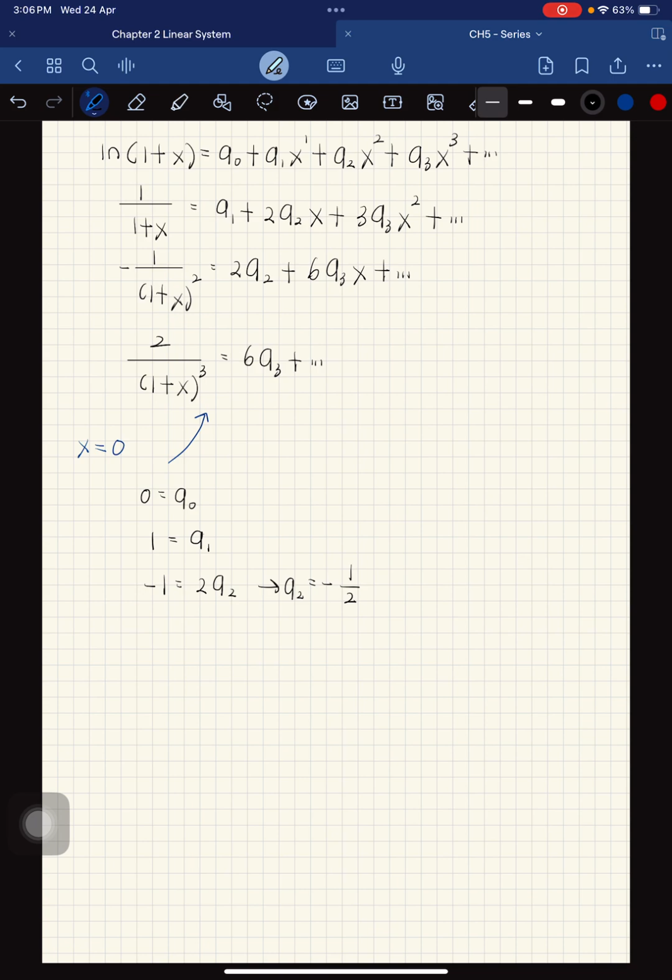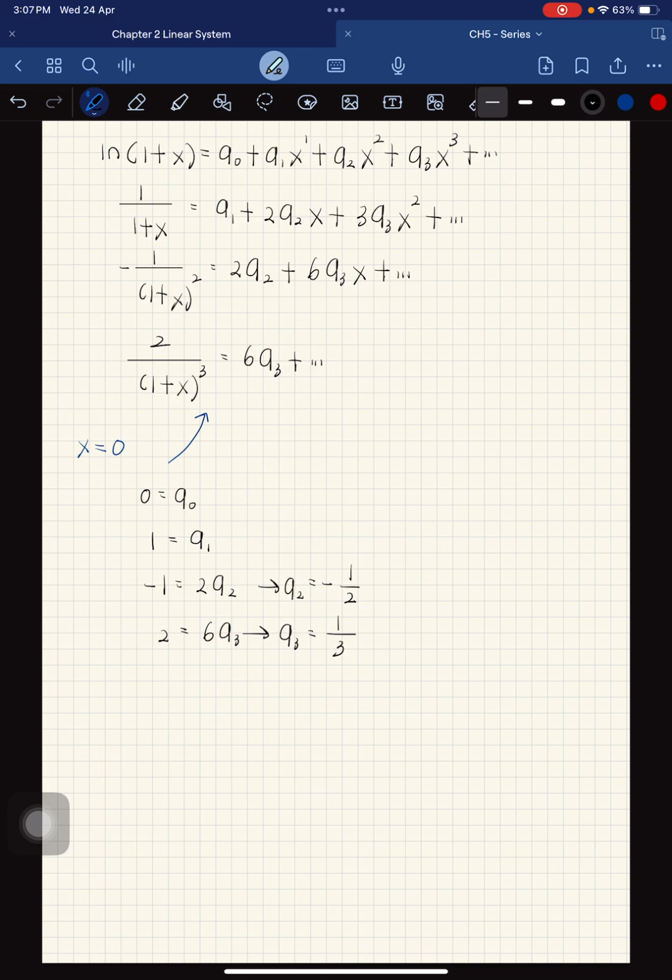And then substitute 1, so you get 2 over 1, so 2 equal to 6a3. So a3 will be equal to 1 over 3.